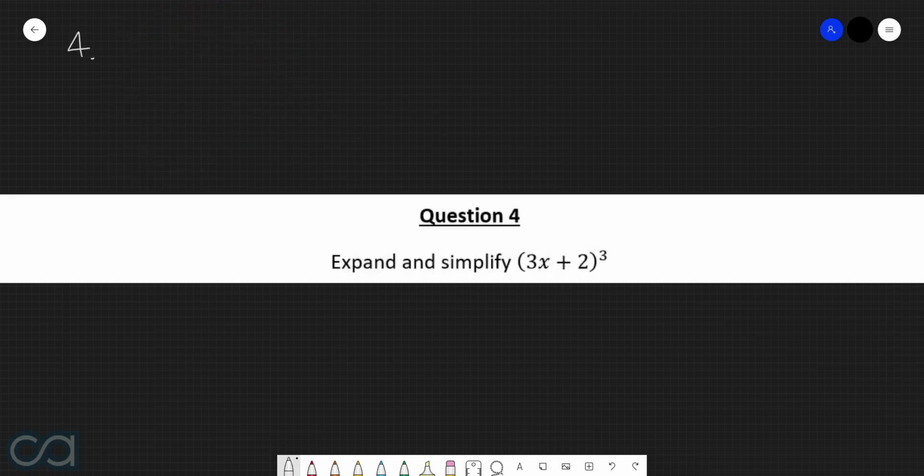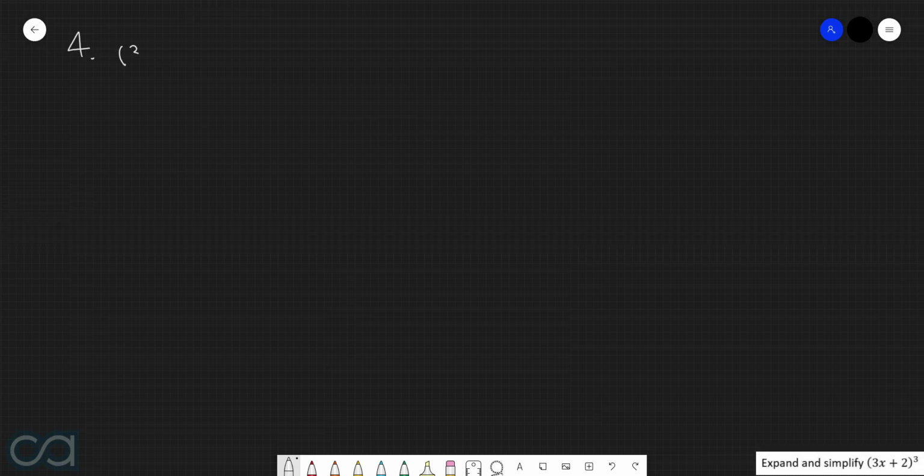Question 4. Expand and simplify 3x plus 2, all to the power of 3. So here we have 3x plus 2, all being raised to the power of 3. Now in order to actually perform an expansion here, we need to first of all write this in a way that we've got brackets being multiplied together. Because we have 3x plus 2 all being raised to the power of 3, this means that we can rewrite this as 3x plus 2 by 3x plus 2 by 3x plus 2.